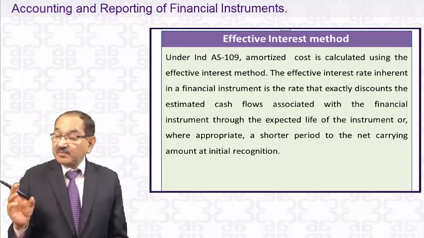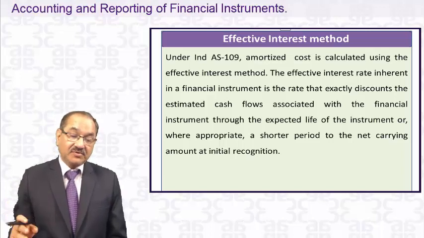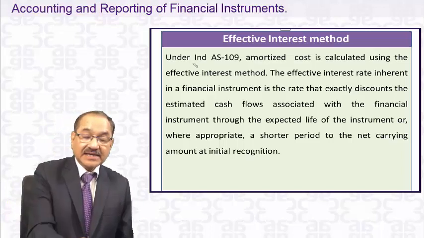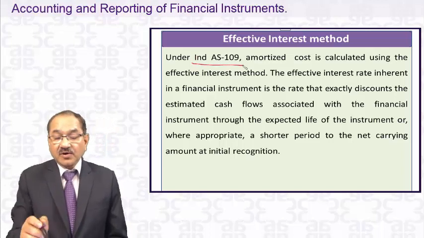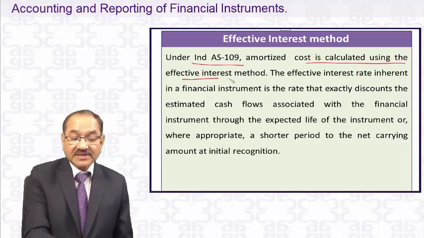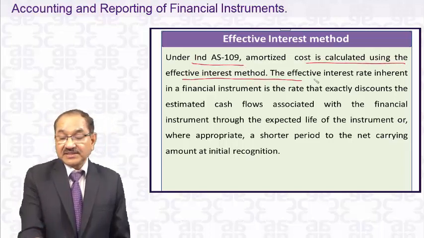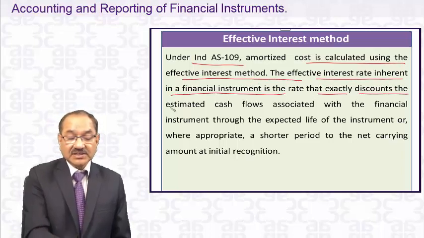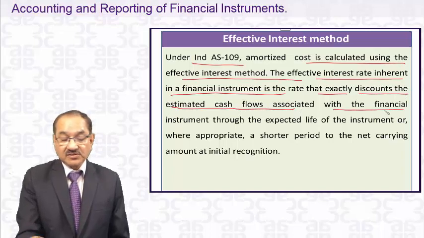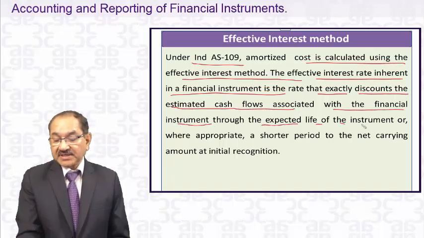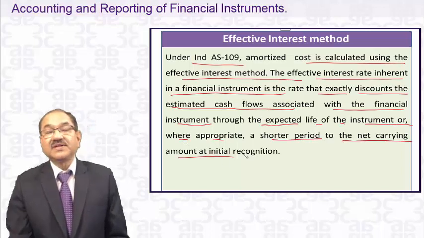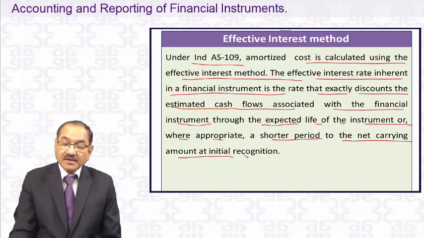Now the question is, what is amortized cost? How is it computed? Under Ind AS 109, amortized cost is calculated using the effective interest rate method. The effective interest rate is the rate that exactly discounts the estimated cash flows associated with the financial instrument through the expected life of the instrument, or where appropriate a shorter period, to the net carrying amount at initial recognition.